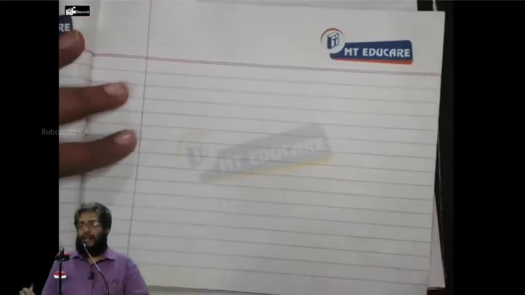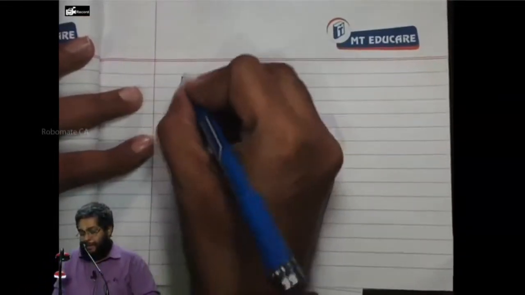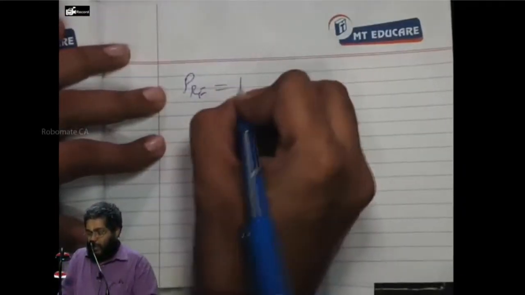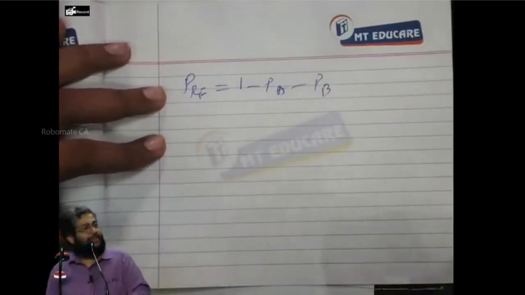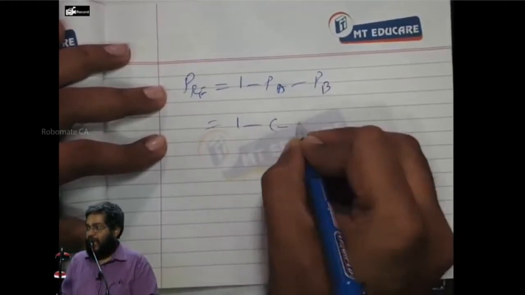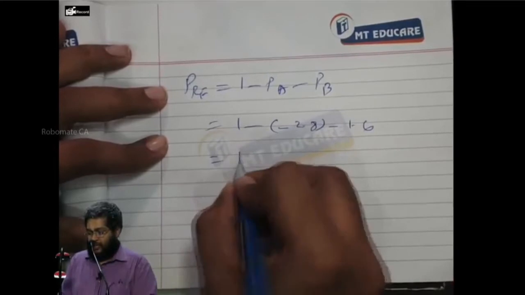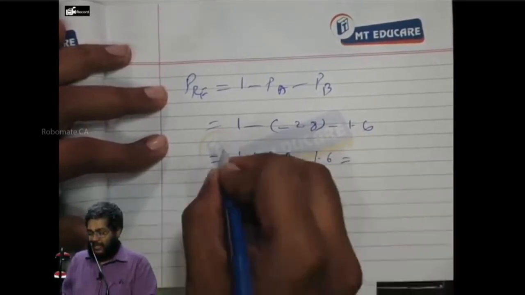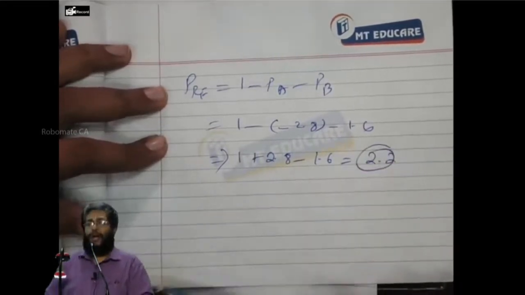So what is the proportion of A? Minus 2.8. B is what? 1.6. Now, the proportion to be invested in the risk-free asset is equal to 1 minus proportion of A minus proportion of B. In that, 1 minus minus 2.8 minus 1.6 is equal to 1 plus 2.8 minus 1.6, which is how much? 2.2.